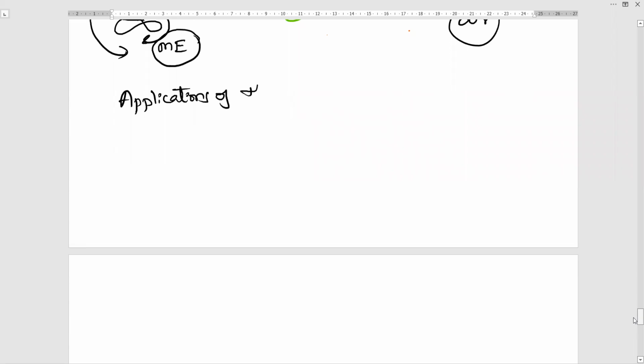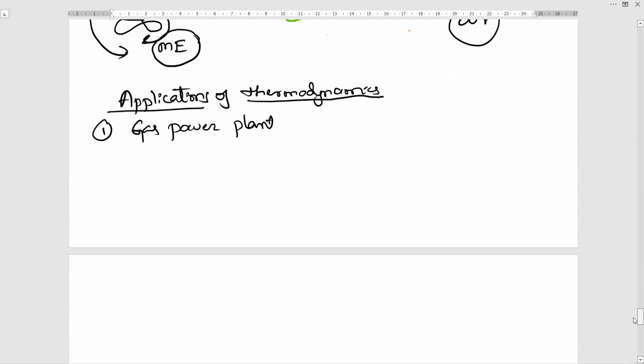You can give any example. First one, gas power plant. One more example you can write as steam power plant, where we can see energy conversions between work and heat.